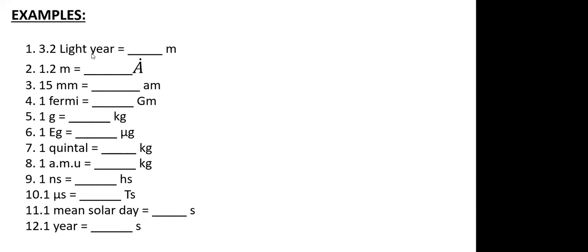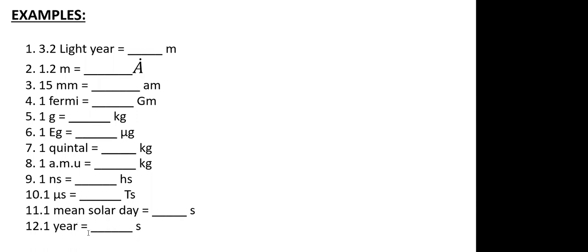When we say light year, it is the distance traveled by light in 1 year. The speed of light, we know, is 3 into 10 to the power 8. And 1 year is 365 into 24 into 3600. If I multiply both quantities, I will get the light year value in meters. Then that value you can multiply by 3.2. Understood? Or should I write it down over here?